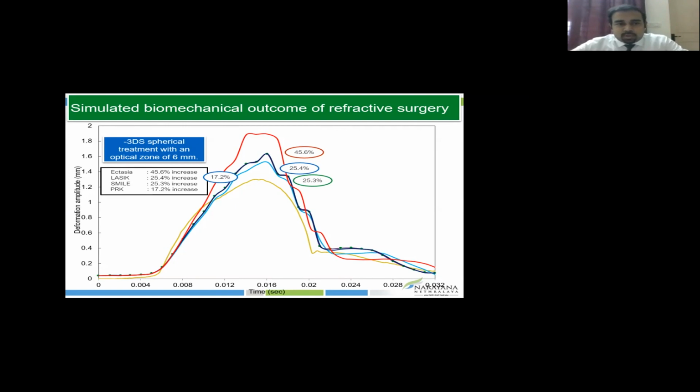So with the amount of LASIK, SMILE, PRK, this is not something which is universal. This is dependent on each and every specific cornea, and you'll have to manually feed them into your MATLAB and find out what happens at the end of the surgery. So this is one thing.